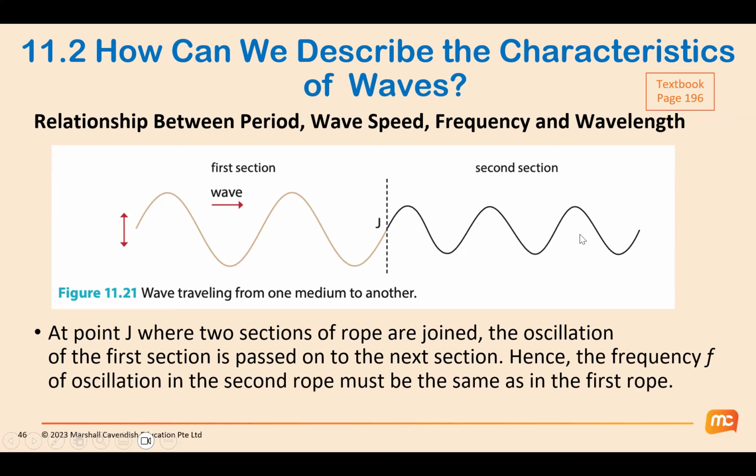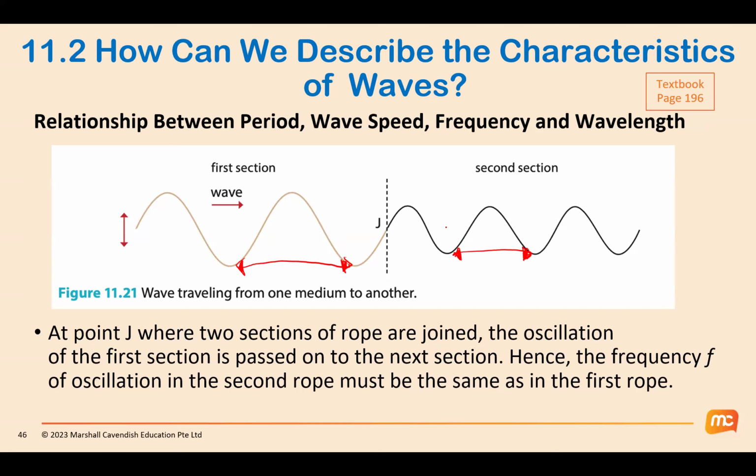What you will notice is that the wavelength changes. From the graph, I can see the wave. I can't see the speed immediately, but what I can see over here is that the wavelength changes. Originally, in the first section, the wavelength was this distance. I choose the trough to the trough. This is the wavelength. Now my wavelength has decreased. It becomes this distance. Can you see that it's become shorter?